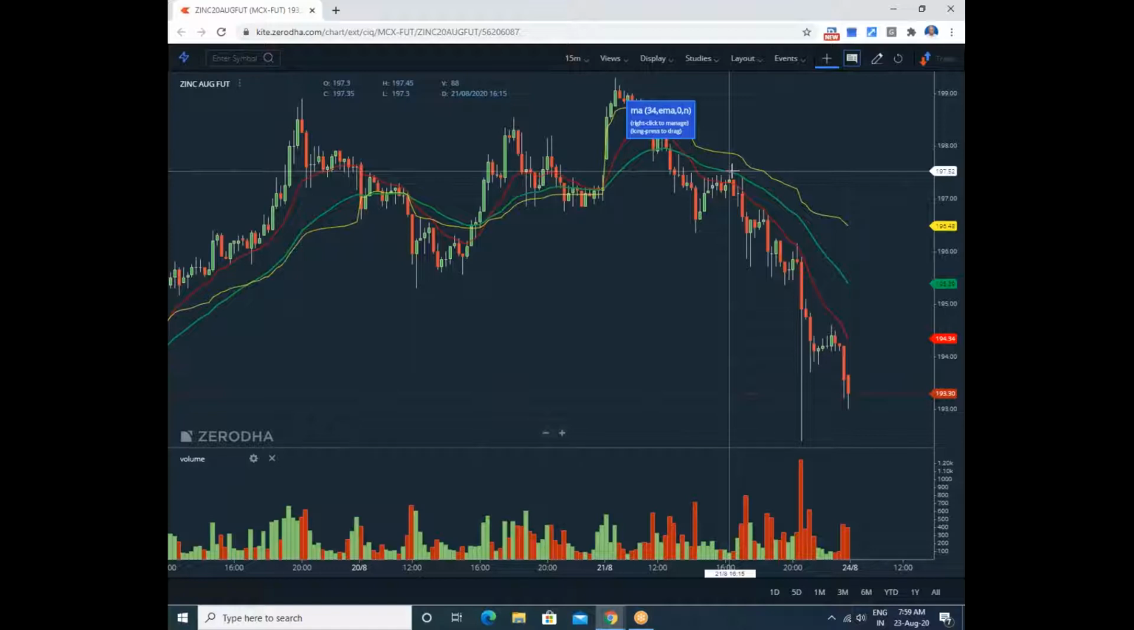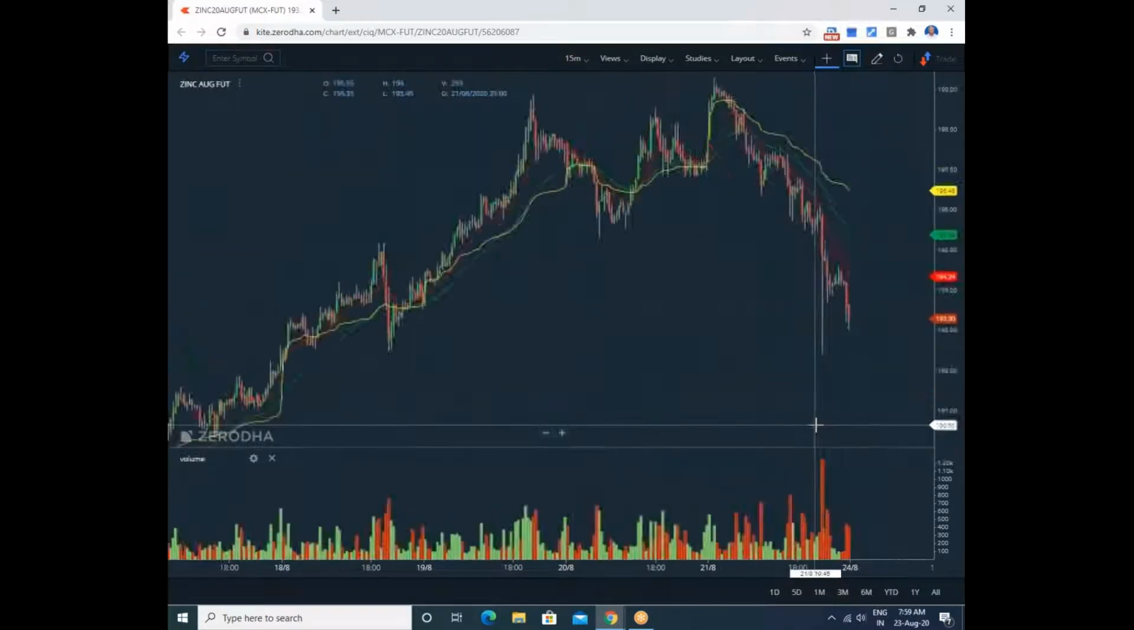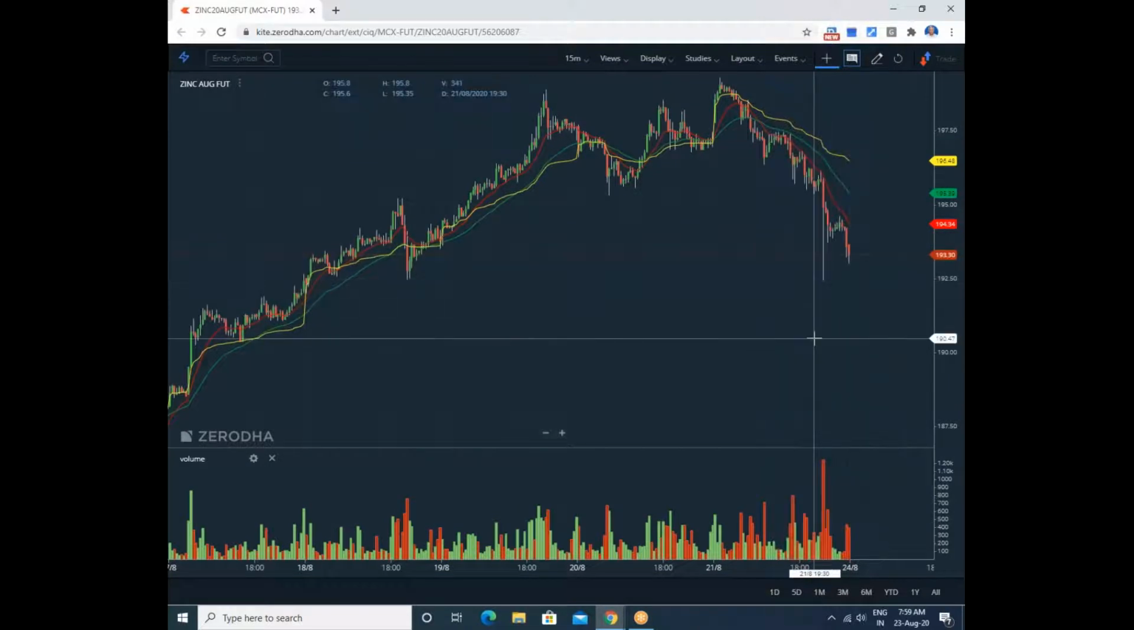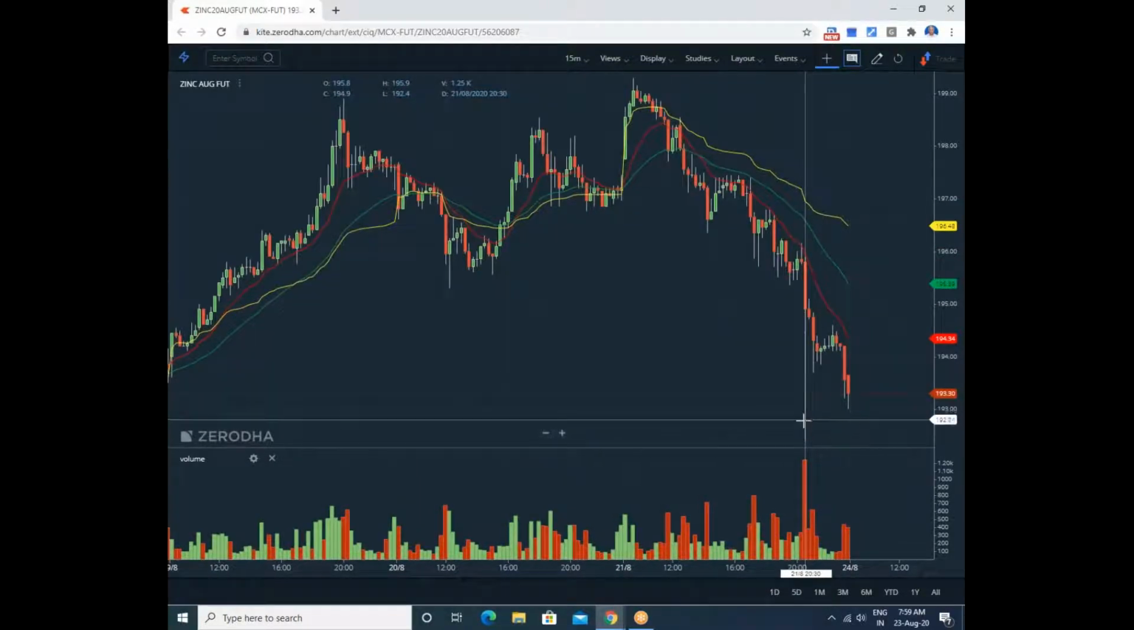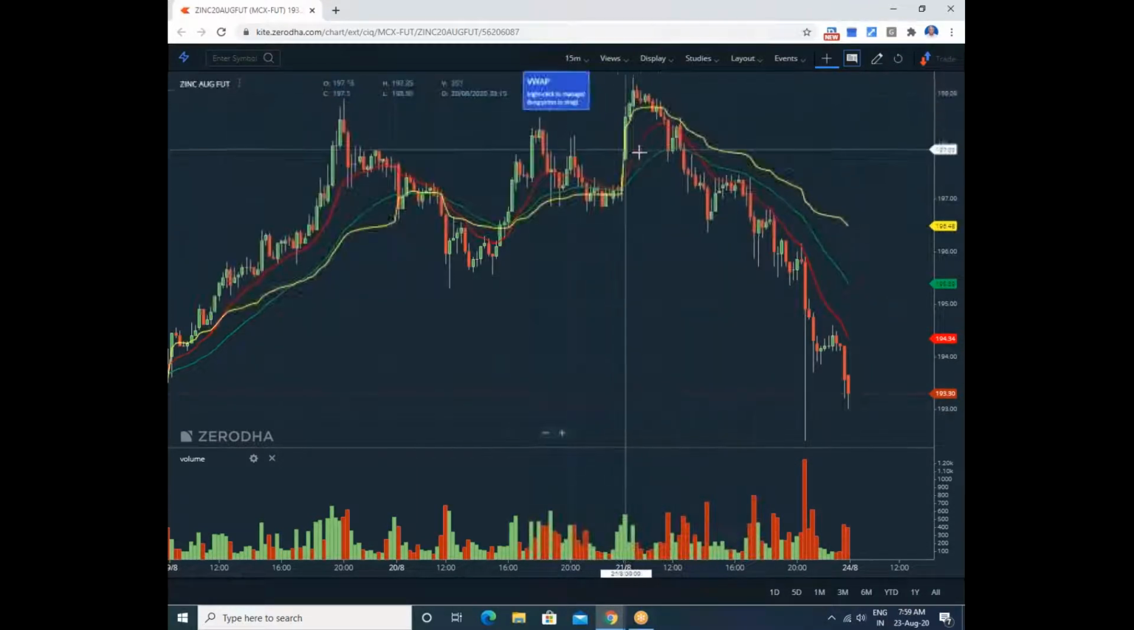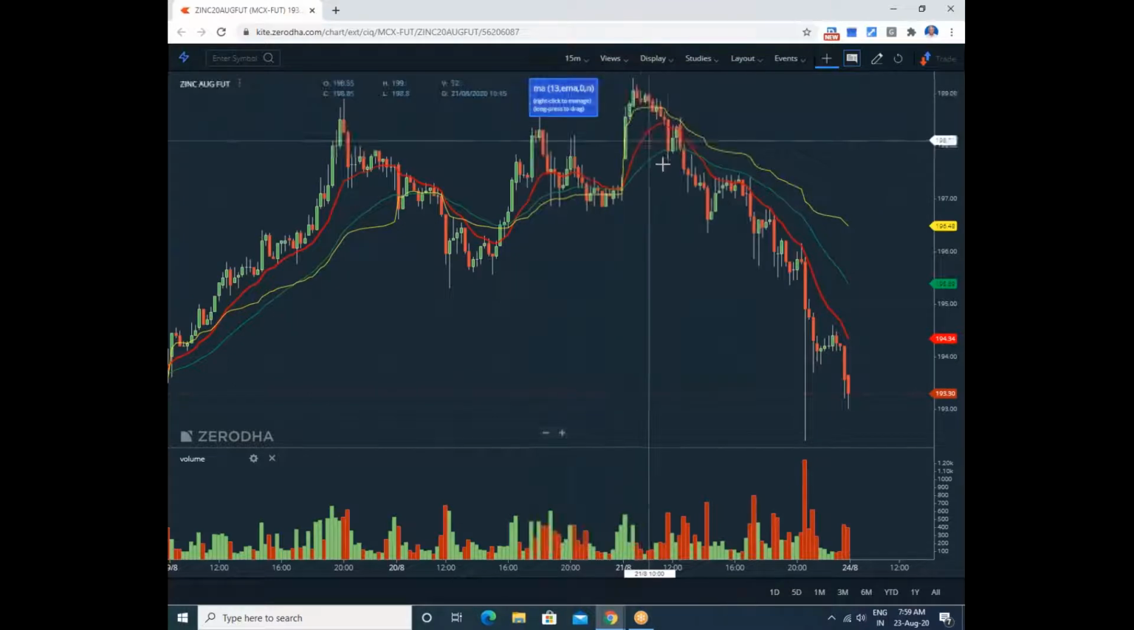The 13-day moving average is 191. It is achieved here, 191. So here it has actually achieved the target within the intraday. Look at here, 191. It's a very good pattern. We discussed this pattern earlier.